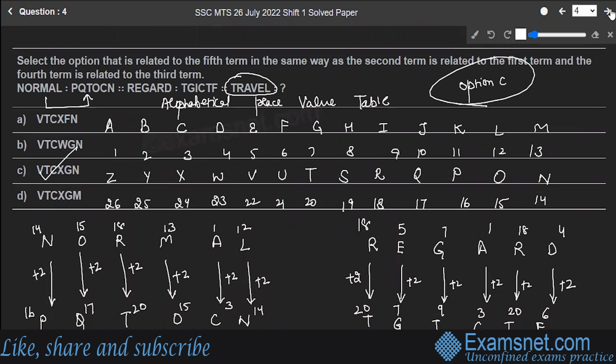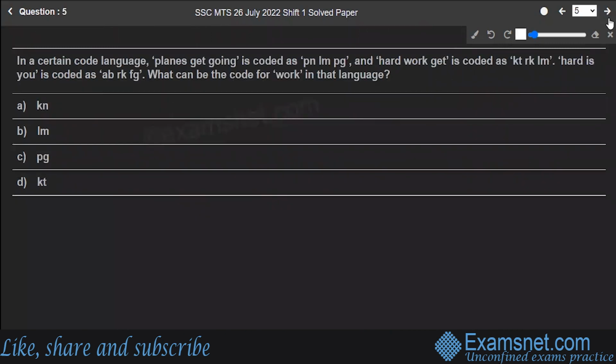Hope you're clear with this. Let's move to the next question, number 5. In a certain code language, plains get going is coded as PNLMPG. Hard work get is coded as KTRKLM. Hard is U is coded as this. What can be the code for work in that language?